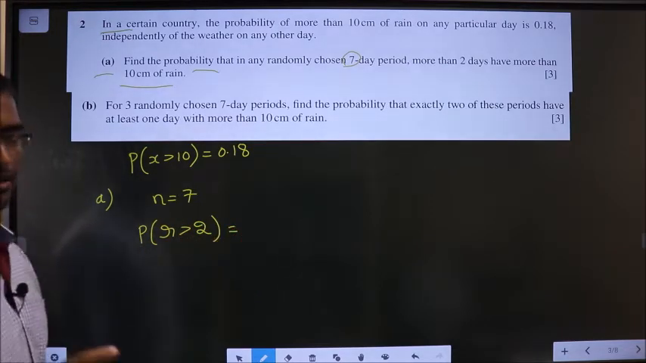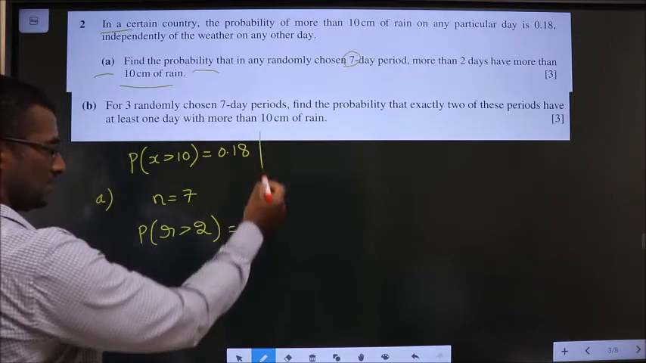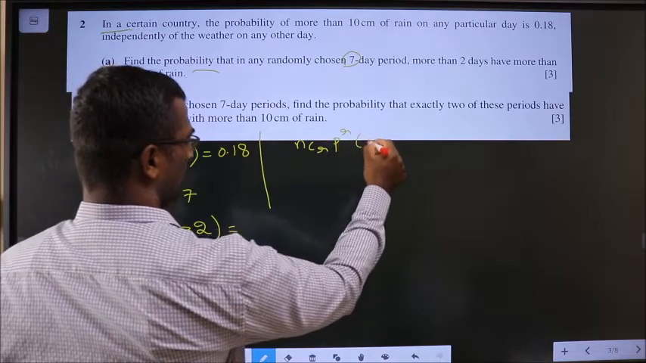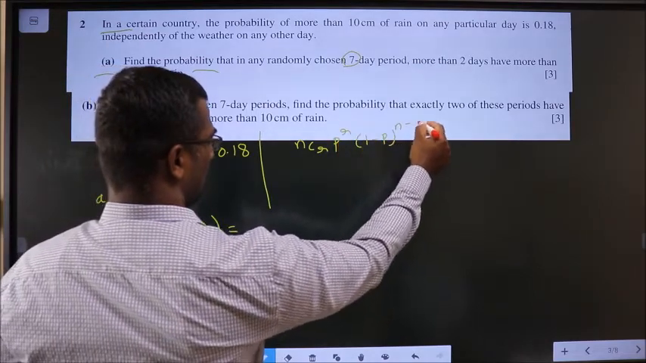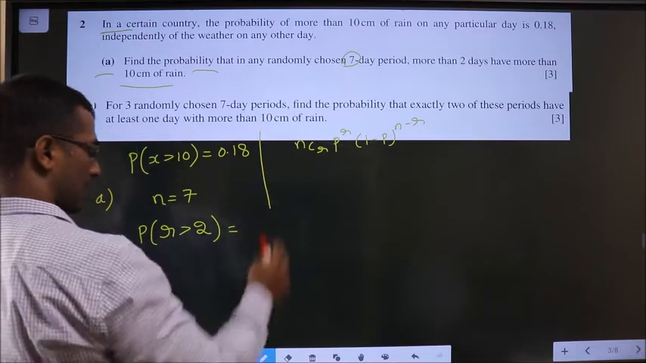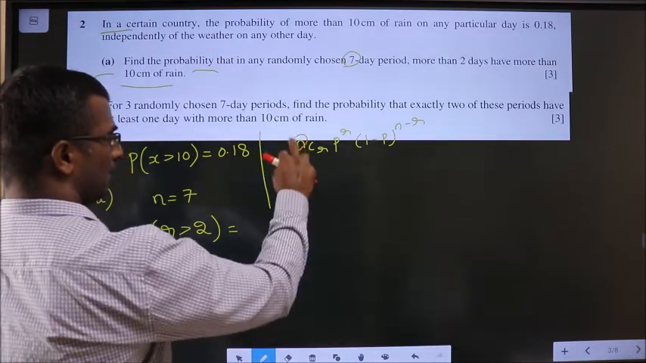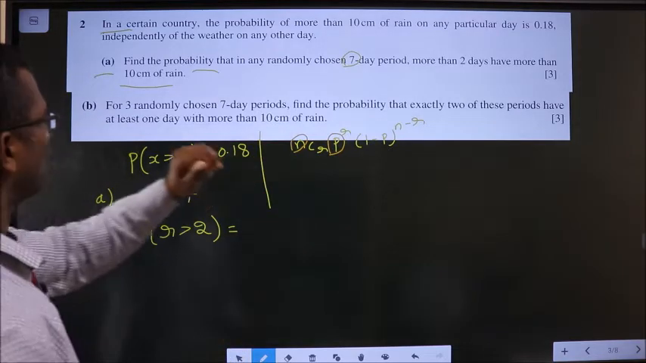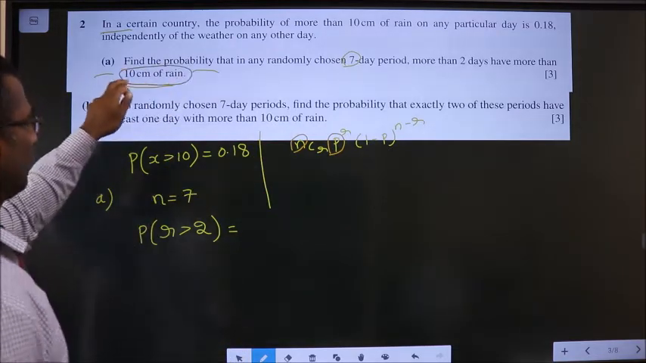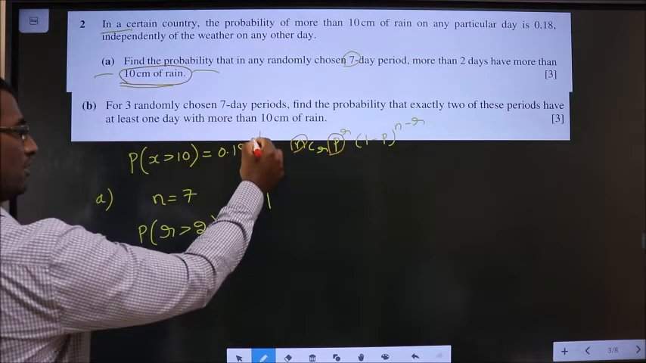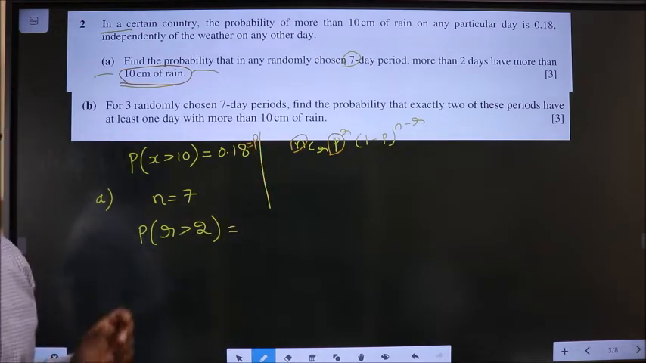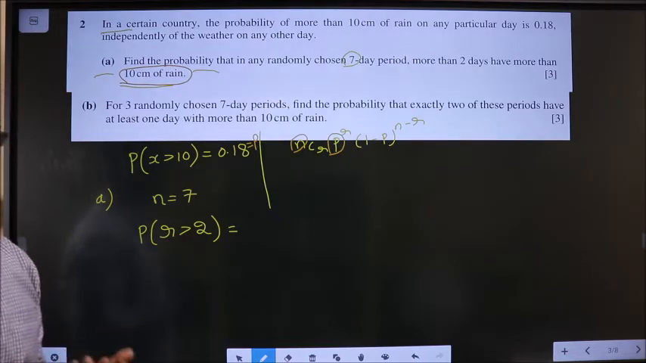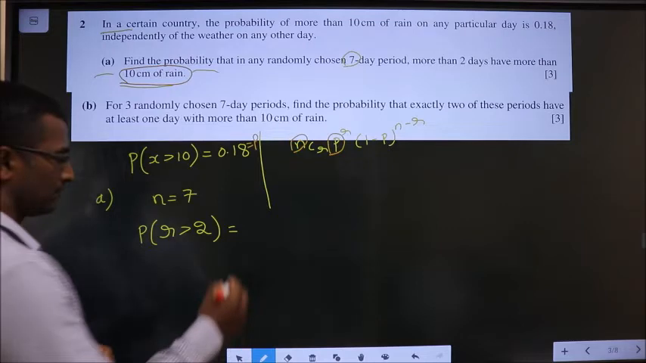And the binomial distribution formula is nCr P power r, 1 minus P power n minus r. We have n. What is the P that you will take? It is more than 10 centimeters of rain. So this you will take for P. Clear?